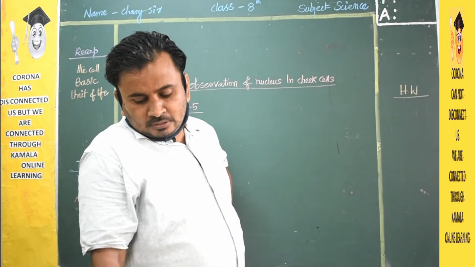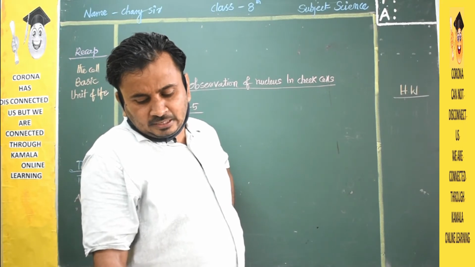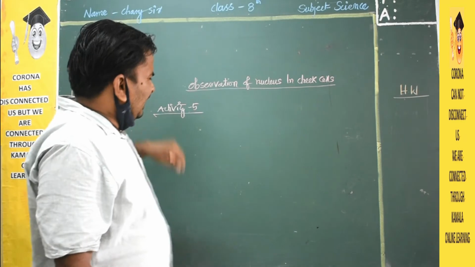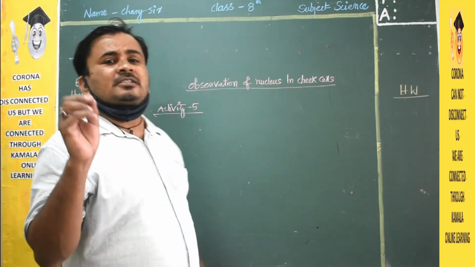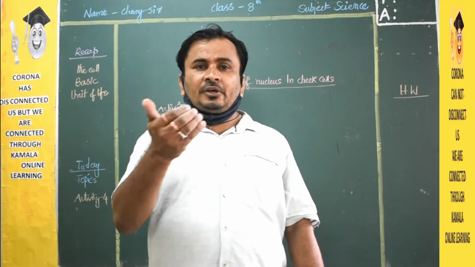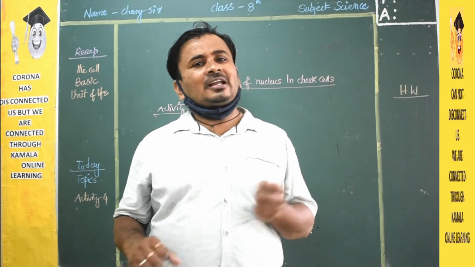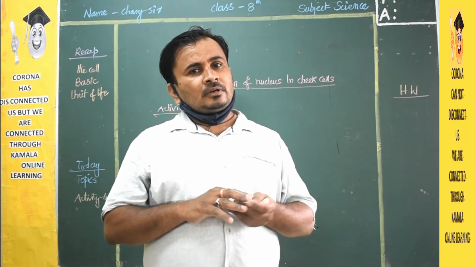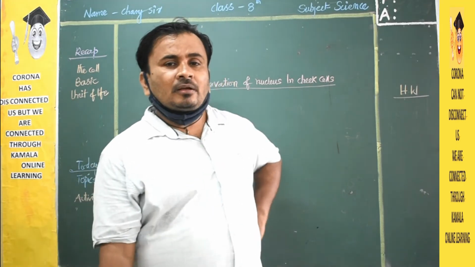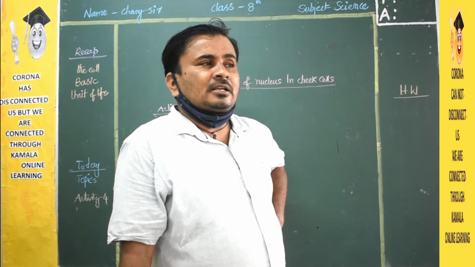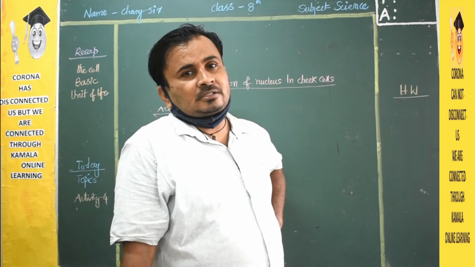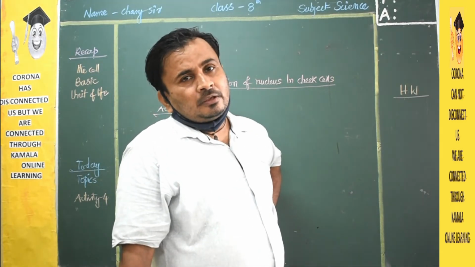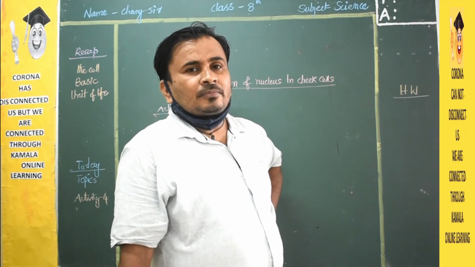Next children, now see, you could also take cells from the inner layer of the cheek, stain them with safranin or methylene blue. Again the same experiment but with a slight change. The source is different: first you collected from the onion peel cells, now you are collecting the cells from the cheek cells. Source is different, experiment is same.